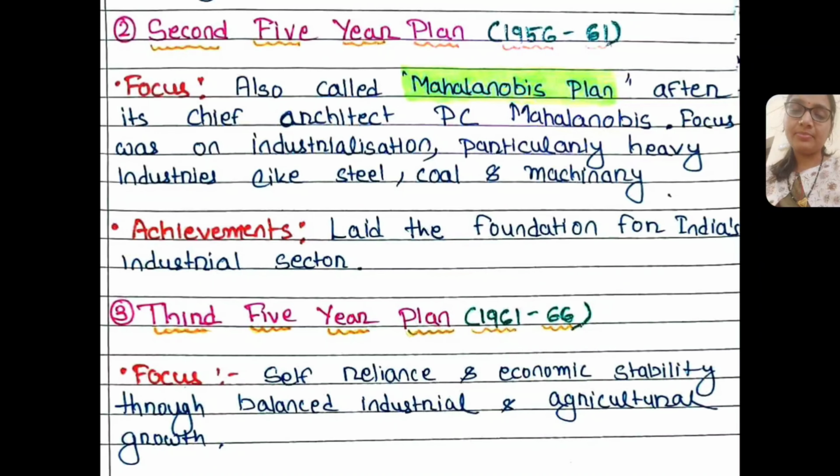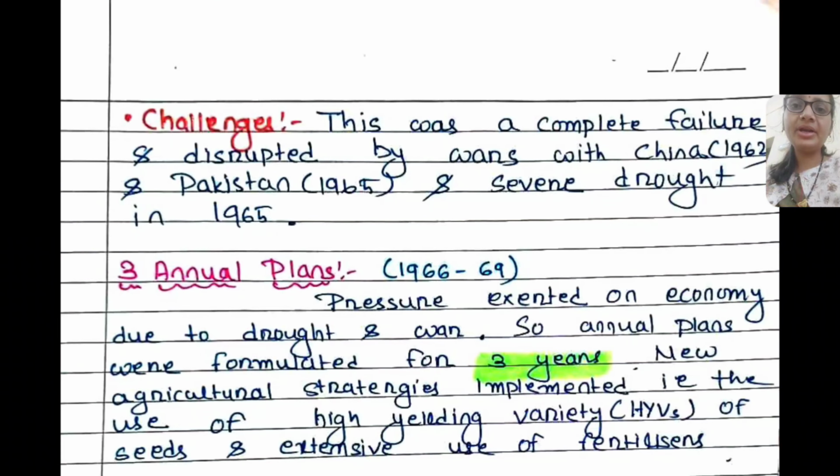Then comes the third 5-year plan, from 1961 to 66, and it aimed for self-reliance in the country, also economic stability through industrialization and agricultural growth. But this plan was a complete failure as it was disrupted by wars, like the war with China in 1962 and the war with Pakistan in 1965. Also there was a severe drought in 1965. That's why this plan was a complete failure.